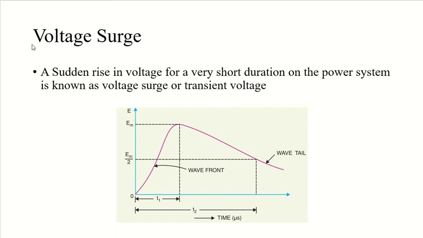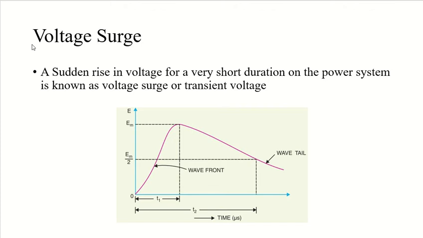Now, for better understanding and technicality, let's see this figure. It shows the waveform of a typical lightning surge. Let's say I have voltage buildup on my y-axis, which I am representing with the term e, and I am taking time on the x-axis, represented by t.